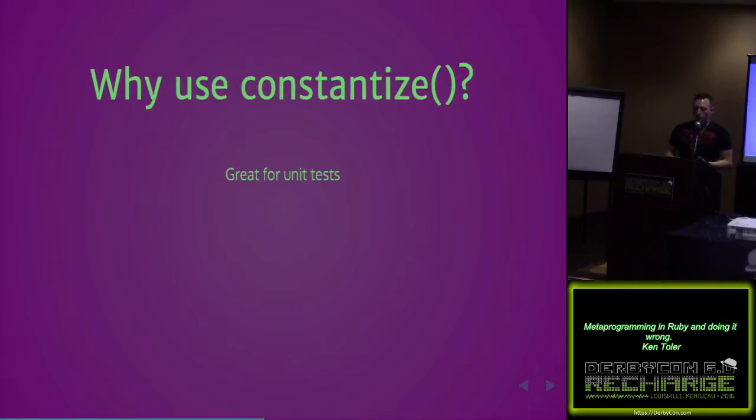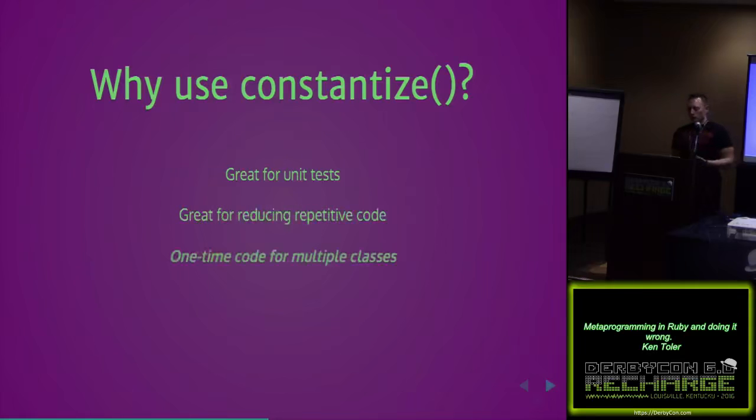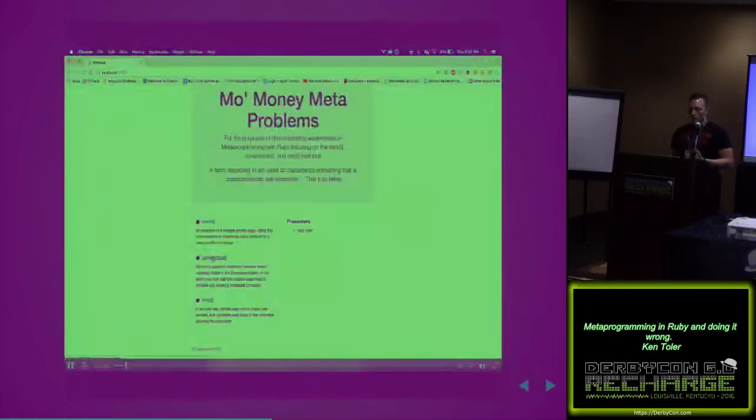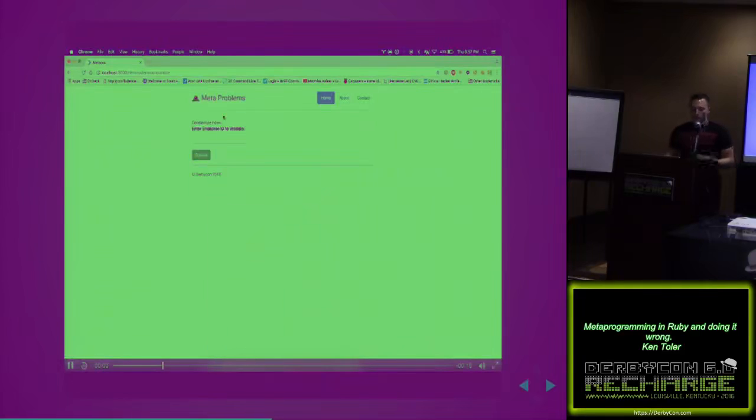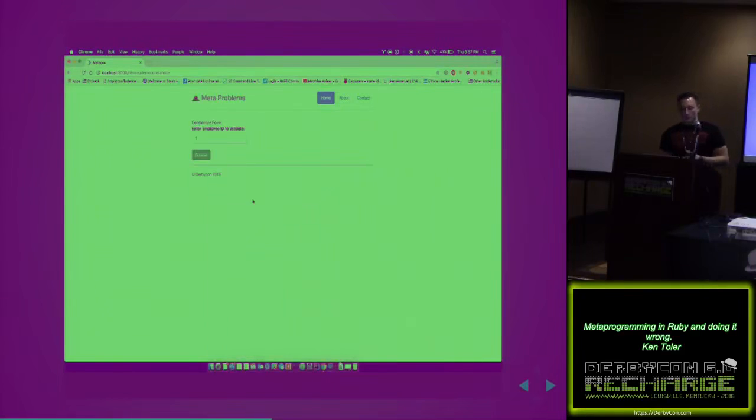So why would we use it? Again, great for unit tests and reducing code. I can essentially validate whether the constant exists. I can reduce the code that I write to test all of my classes and all of my objects, and I can write it at one time. In this particular instance, we're using it to validate employee IDs as a demo. So it brings up the employee ID and says that's a good ID. If it doesn't, it'll error out, and I should catch an exception.